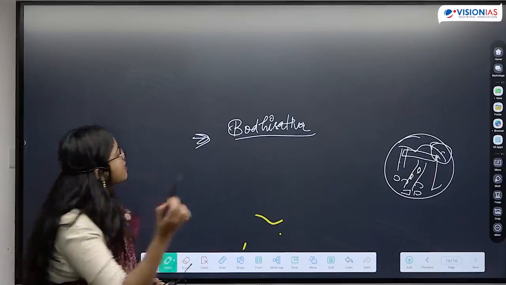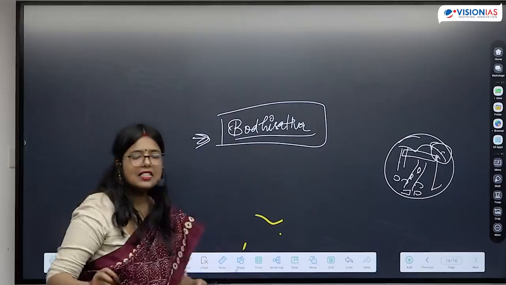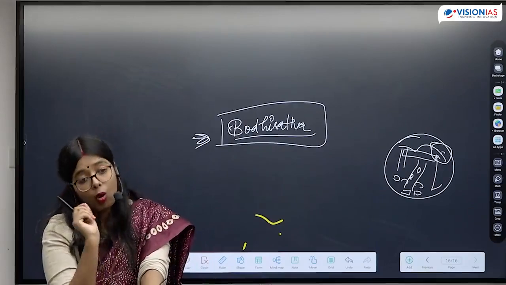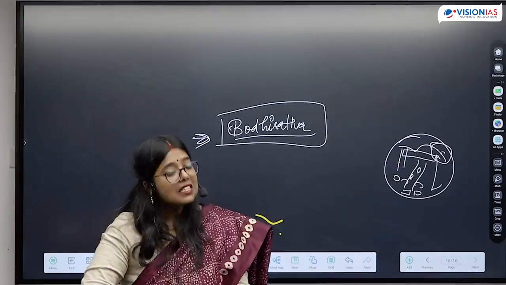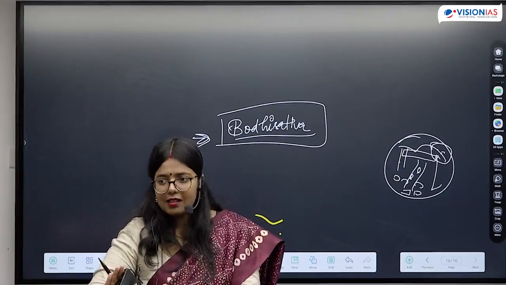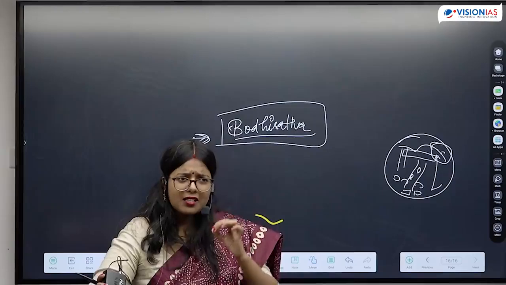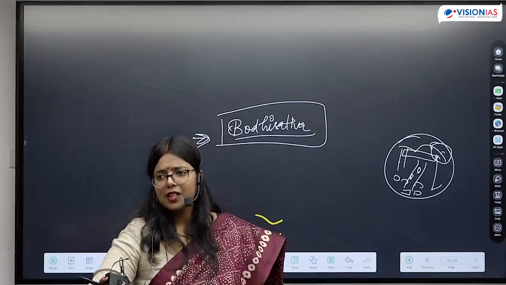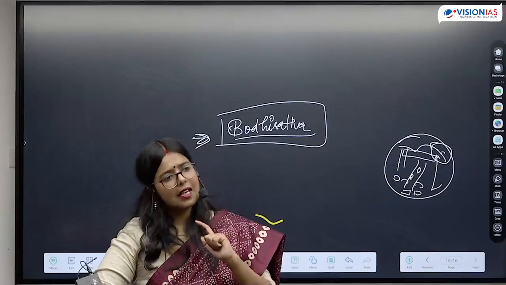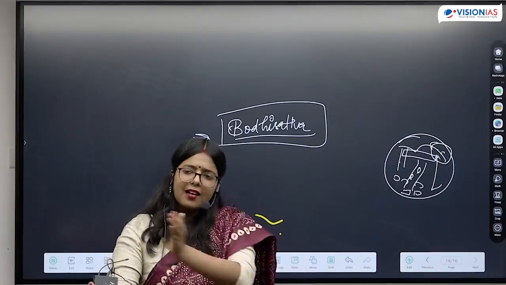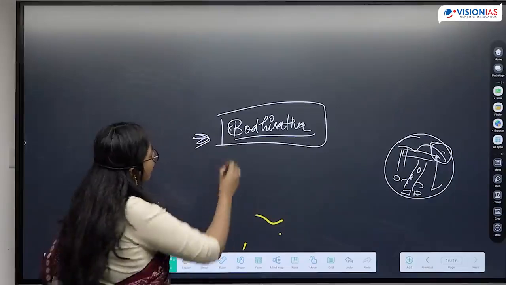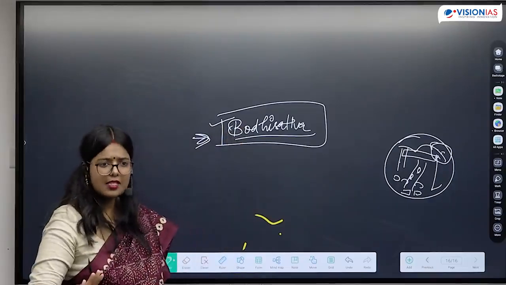What is it telling us? It is telling us about the idea of Bodhisattva. Who is a Bodhisattva? A human being or a being who is capable of achieving nirvana but holds it back to help other people out. Is this clear? So by this very simple story, you can understand another philosophical aspect of Buddhism. You can understand how literary tradition has adapted this idea. You can understand how in architecture this idea has been represented. Literary and architectural aspects become more important in your mains examination. In prelims examination, the idea of Bodhisattva becomes important. Is this clear?